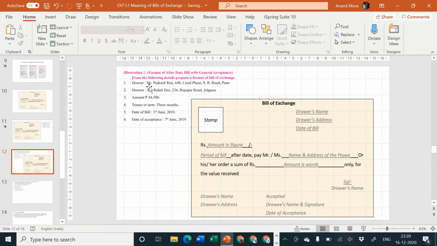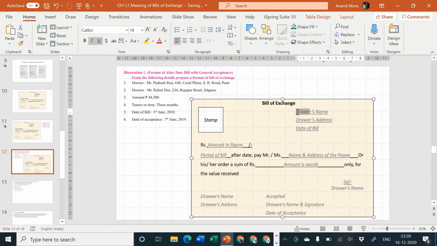Now who is the drawer? Drawer is Mr. Prakash Rao. Drawer's name will come here. So I'll write here Mr. Prakash Rao. There is no need to underline him and there is no need to italicize him. Okay, and I'll change the letter color now to black because it is a final answer now.